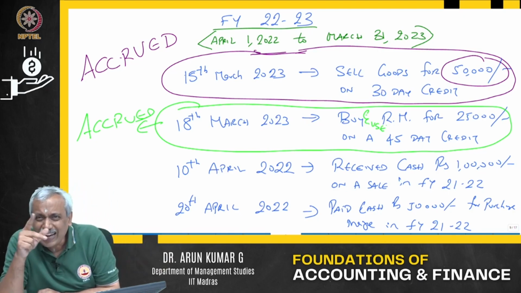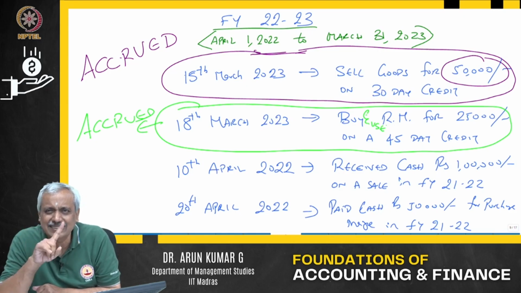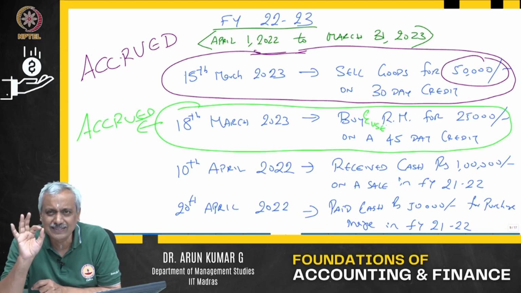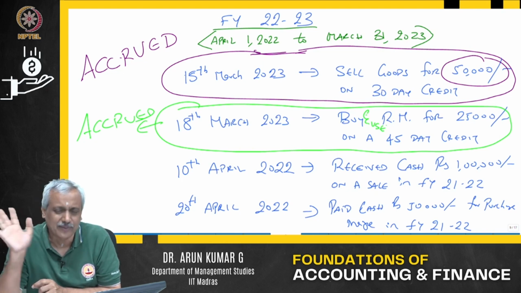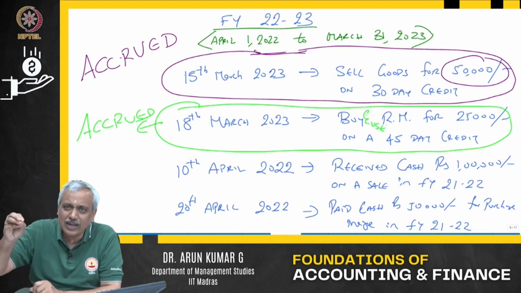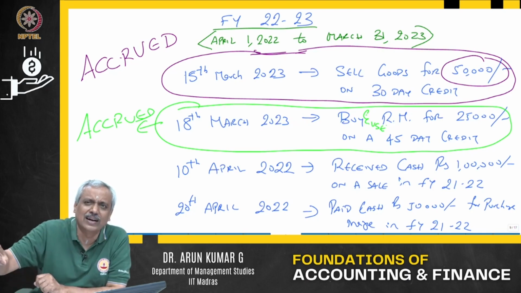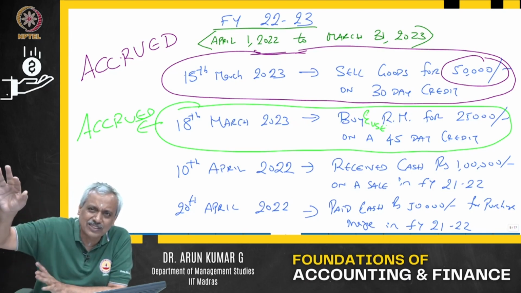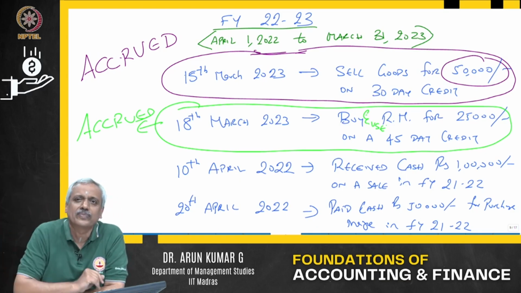So expenditure is accrued. So when we say profit and loss statement or income statement, it is never on cash basis unless specified. It is always on accrual basis. Income has accrued, expenditure is accrued. That's all. We are not worried about actual cash going out and cash coming in. We are not worried about the cash flow at all here. We are worried about income or expenditure that is only accruing. Accrued.